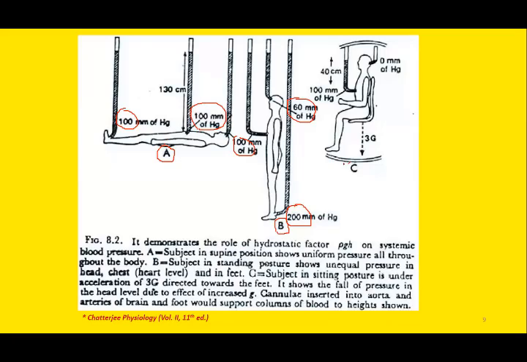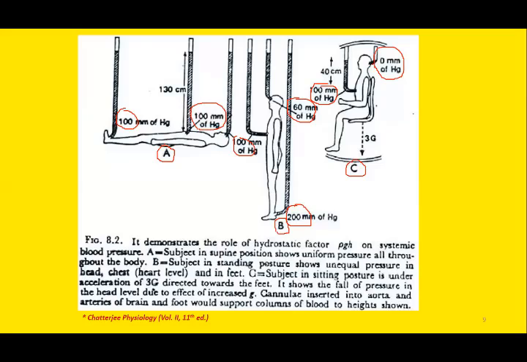Now in figure C, the person is in neutral position. This is the neutral position for the astronauts, a slightly inclined sitting position. Here you can see a cannula has been inserted to measure the pressure in the aorta, and it shows that the pressure at the level of aorta is around 100 millimeter mercury, and the pressure has dropped to zero in the head.